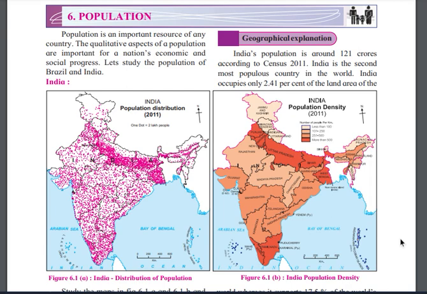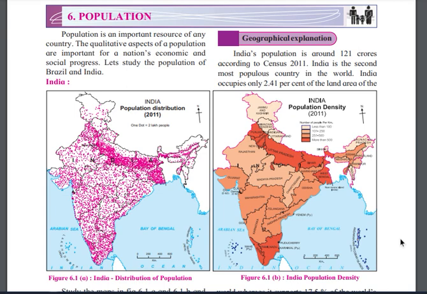For example, if the country is most populated, definitely if they utilize their population in the right way, the country will become more effective. So that is why it is said the population is the most important resource of any country. The qualitative aspects of a population are important for a nation's economic and social progress. If you use the population in the right direction, then definitely the nation's economic and social progress will be very fast.